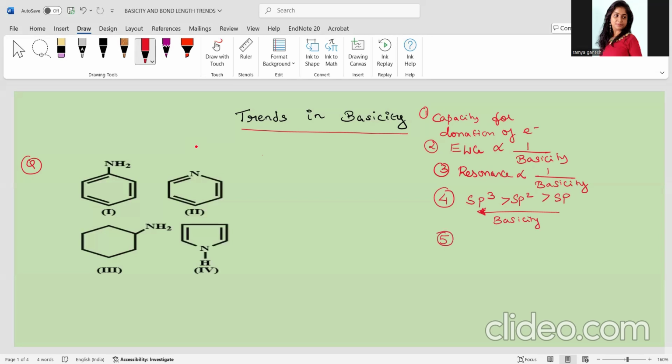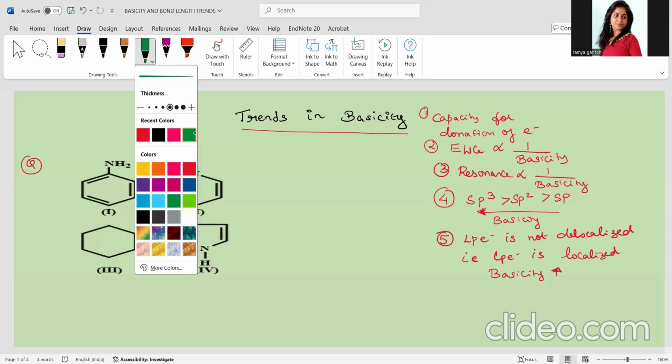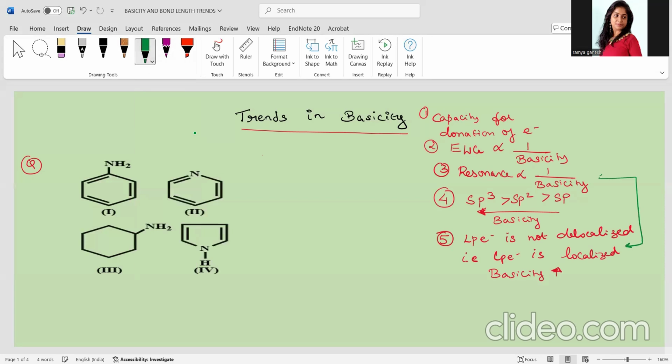Also, whichever lone pair of electron is not delocalized. Ma'am, it is not able to get delocalized, ma'am. Lone pair of electron is not delocalized. That means what do I say about it? That is, the lone pair of electron is localized. If it is localized, then the basicity will increase. So these 2 points that you could see are interrelated points, isn't it, children?